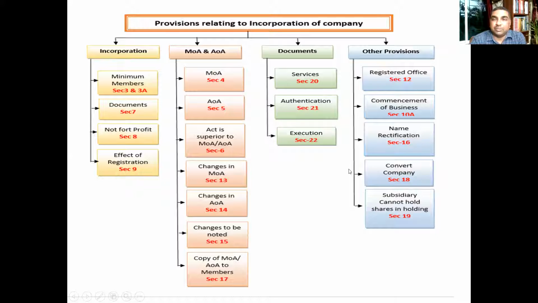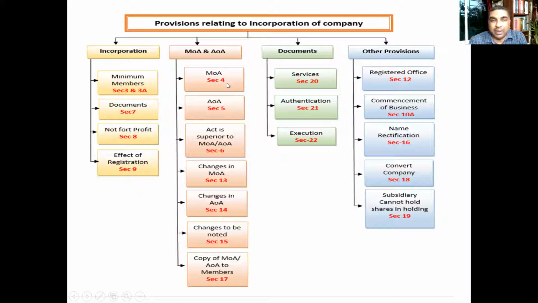First, friends, we have already covered various provisions regarding incorporation of company. This is the chart of the section-wise arrangement. The incorporation part we have already learned. We know section 3, section 3A, 7, 8, 9, etc.